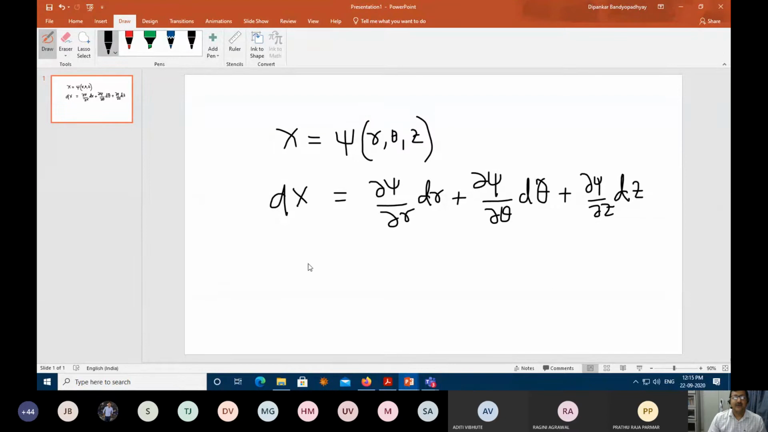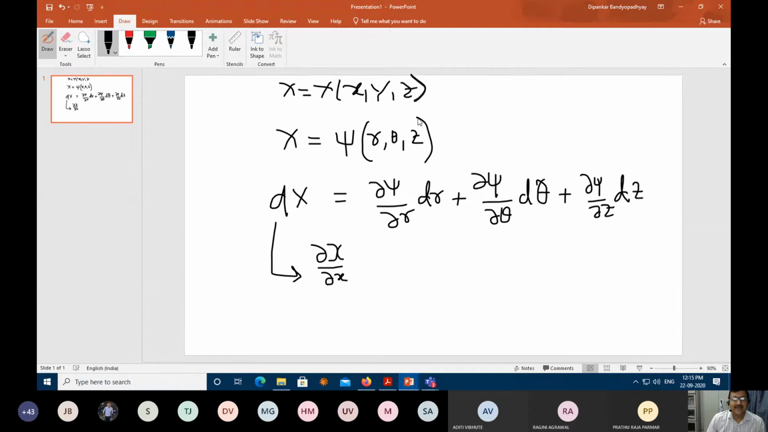Okay. Now what I do, I want this d chi to be what? I want to now evaluate del of this chi by del of x, which is this chi is what? I know that this chi is a function of x, y, and z. And then I am trying to make a transformation to the psi.